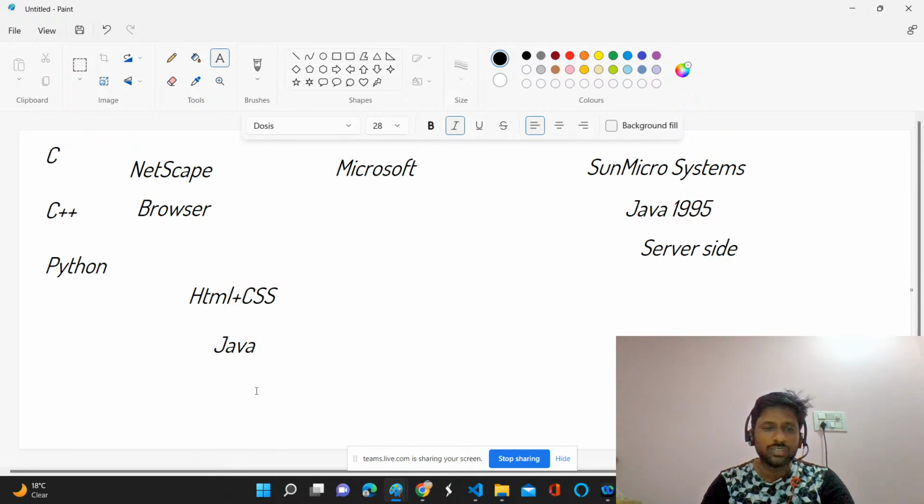If you want to do 1 plus 1 is equal to 2, even for that small thing, you need to depend on a server. In the client side also, client side means if you open anything in a browser, that is called the client. And Sun Microsystems thought, why can't we? I will draw one simple diagram.